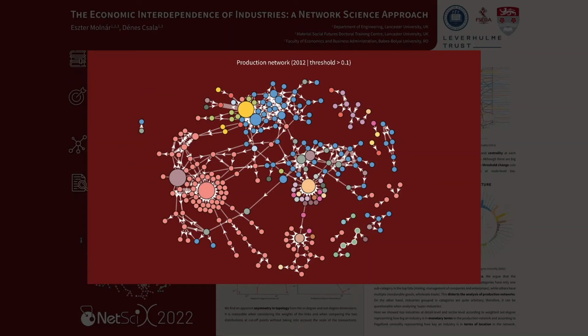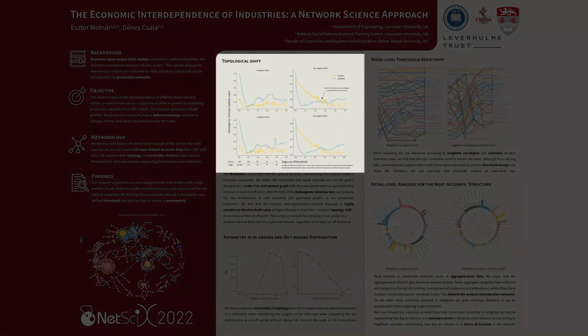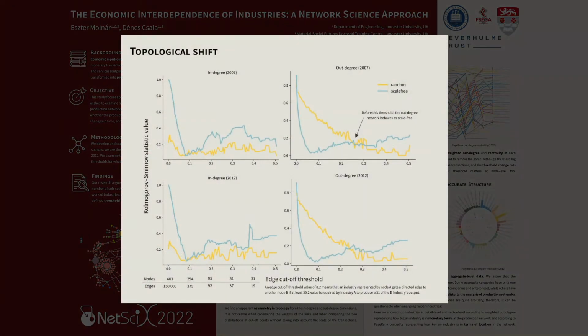The threshold is associated with the value of the links, representing inter-industry trade in monetary expression. For example, an edge cutoff threshold value of 0.2 means that an industry represented by node A gets a directed edge to another B if at least $0.2 value is required by industry A to produce $1 of the B industry's output. We define 100 thresholds with equal intervals and cut the graph.